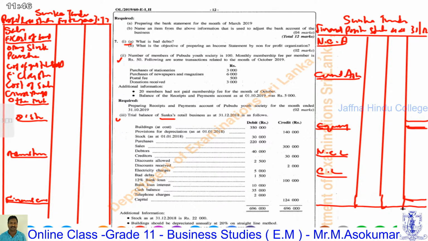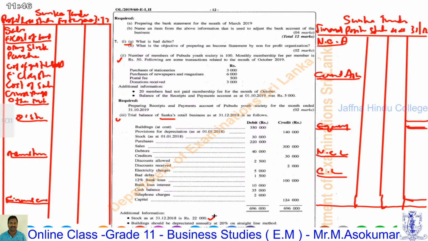Yes. First we have allocated the spaces. Then we are going to follow the additional information. We have to adjust additional information first. The additional information is that stock is given. That is a closing stock. Stock as at 31st December 2018. That is closing stock. The closing stock is the value of stock remaining at the end of this period.